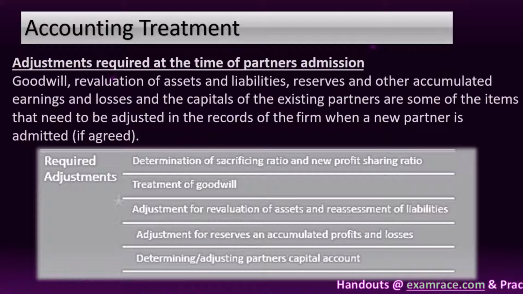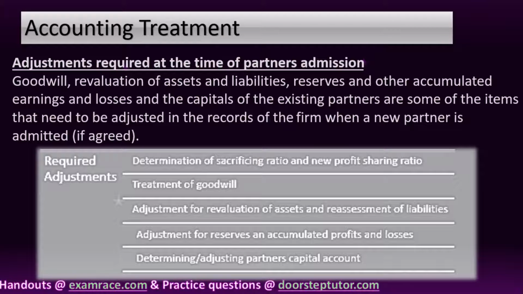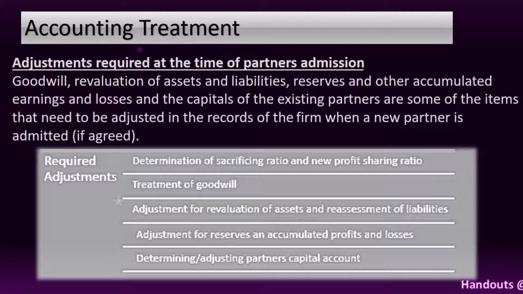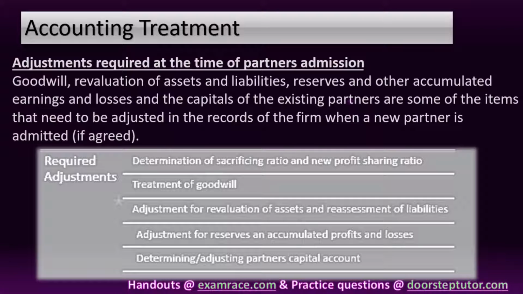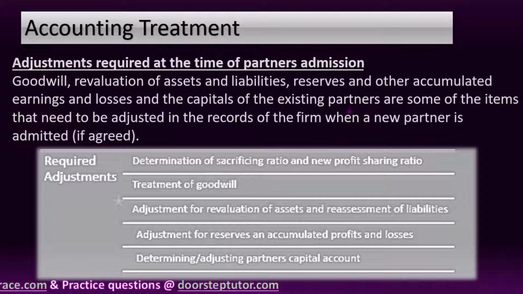If at the time of admission of a partner, the assets and liabilities are revalued or some asset or liability is found unrecorded, necessary adjustments are made through the revaluation account. Any gain or loss arising from such exercise shall be distributed among the old partners in their old profit sharing ratio.